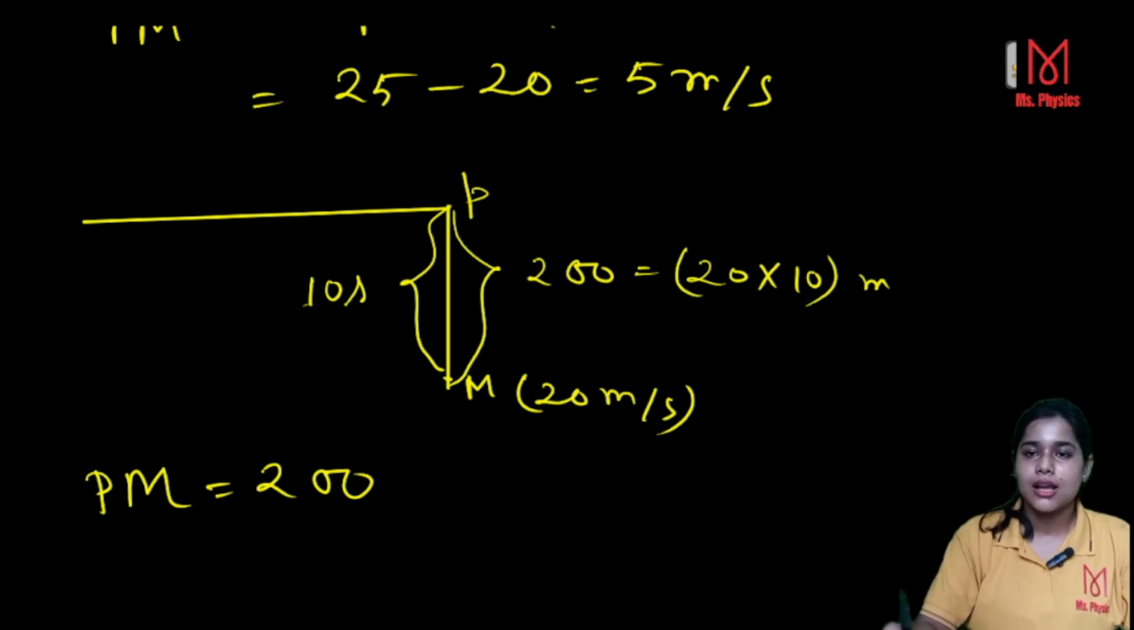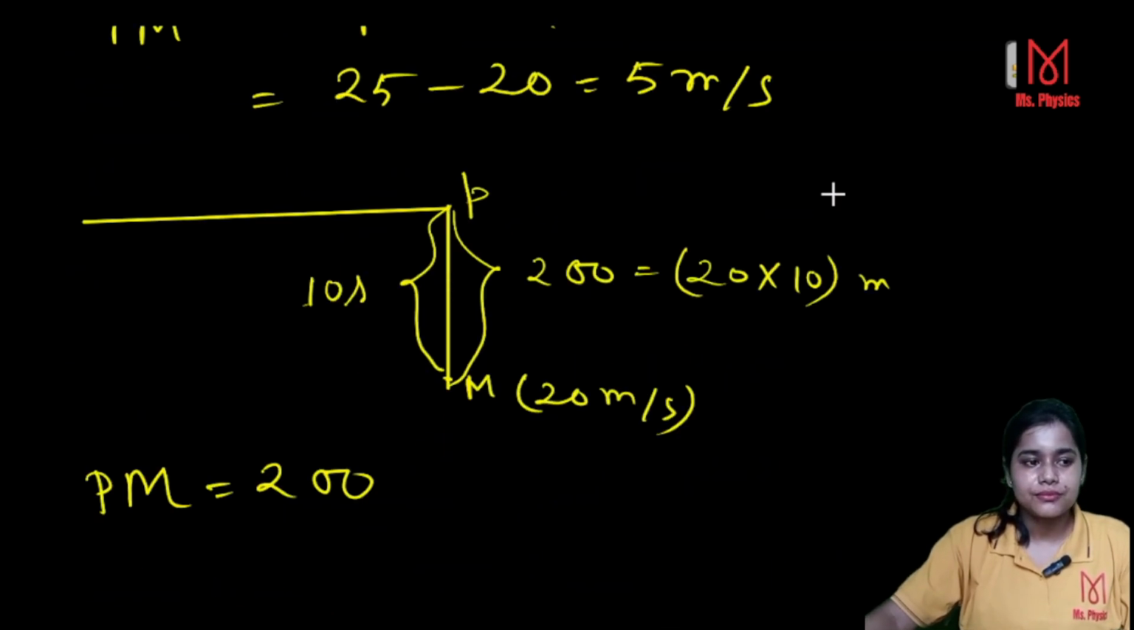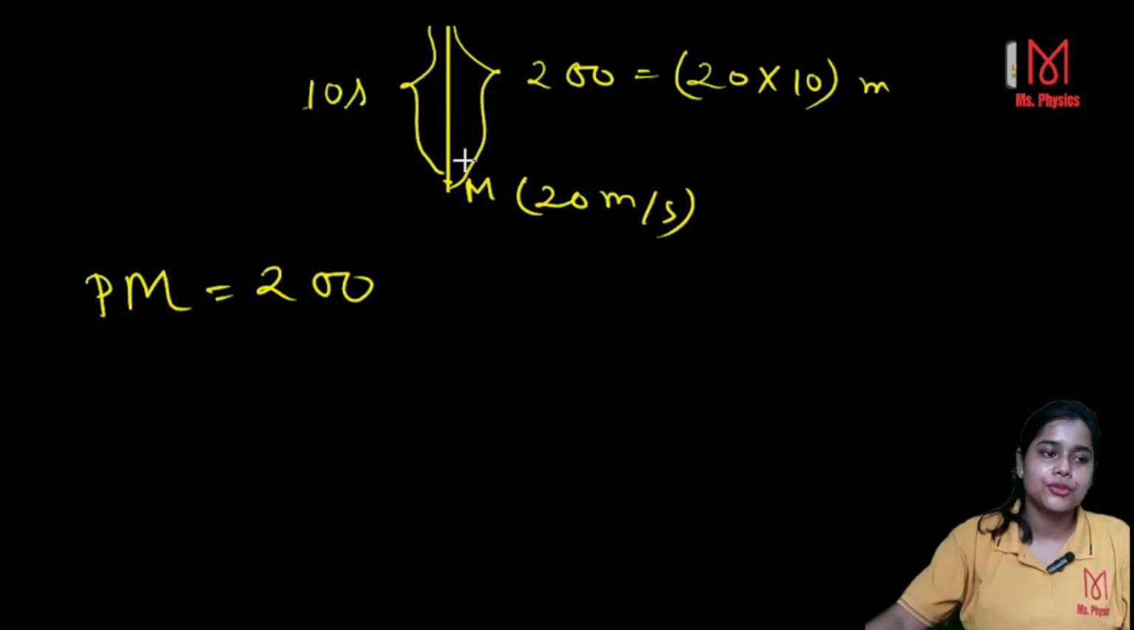Up to this clear? So now what you have to calculate: assuming they travel at constant speed, which means the acceleration is 0, how far from the turning will the jeep catch up with the bike? So here you have to calculate the total distance the police need to travel from the turning point to catch the motorbike. That you have to calculate.